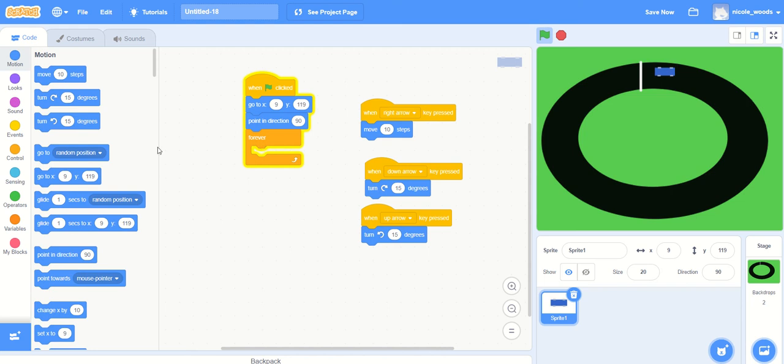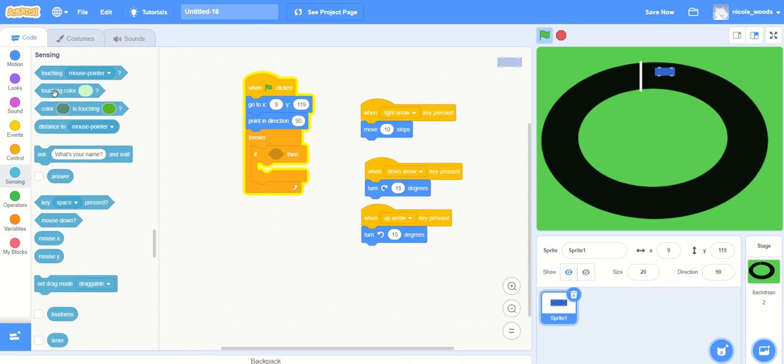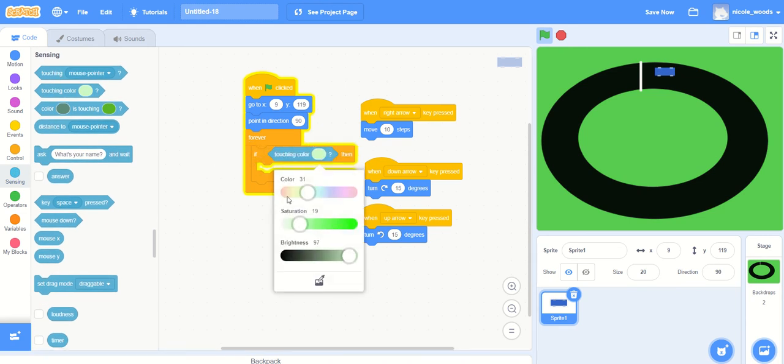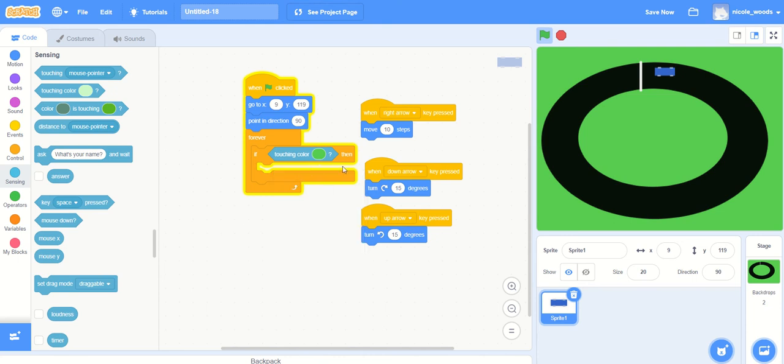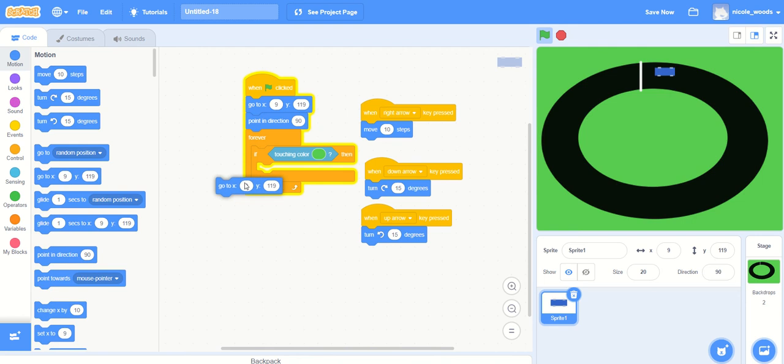So in this forever loop, forever, if then, so if touching color, pick the color picker, pick the green. If touching that green, then go to X and Y, which is the same coordinates as the start position, and point in direction 90. Let's test that. Stop, start, let's move a bit. Yep, might have missed it, let's go again.